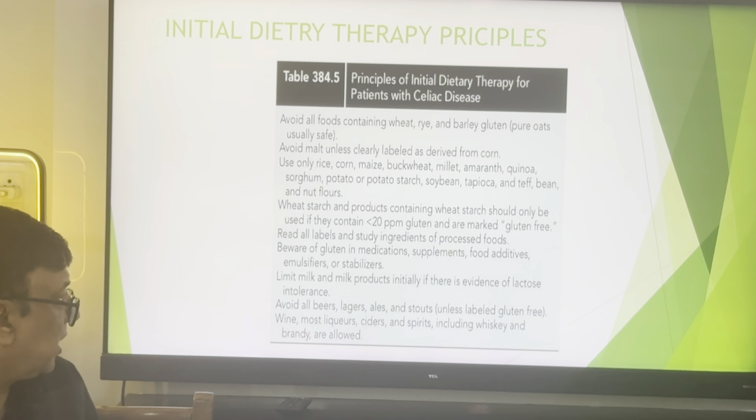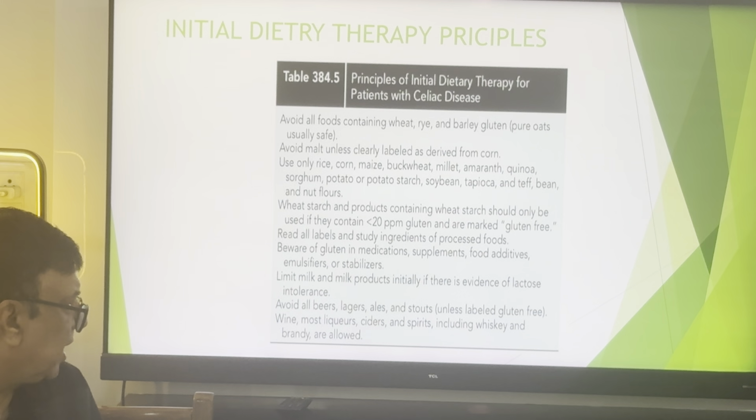Wheat starch and products containing wheat starch should be marked as gluten free only if they contain less than 20 parts per million of gluten. Read all labels and study the ingredients of processed foods. Be aware of gluten in medications, supplements, food additives, emulsifiers, or stabilizers.